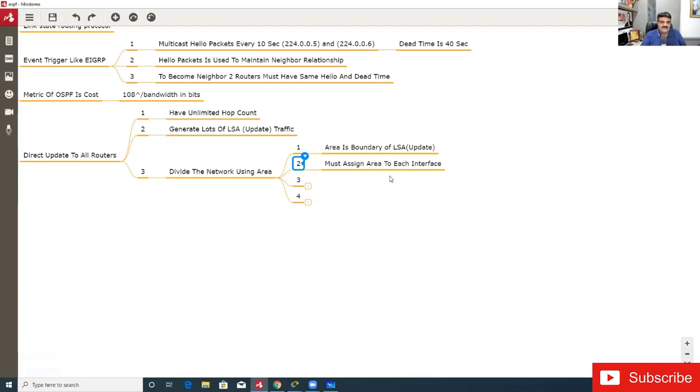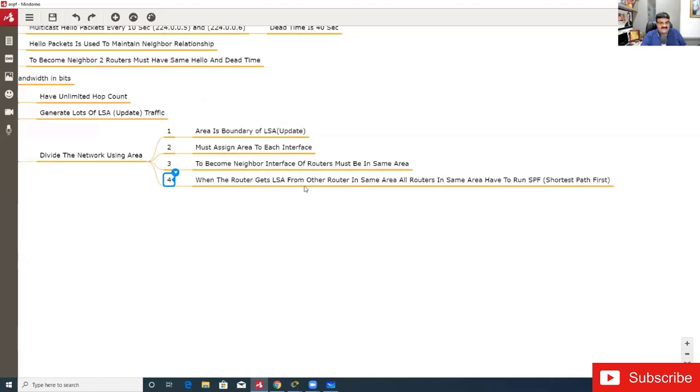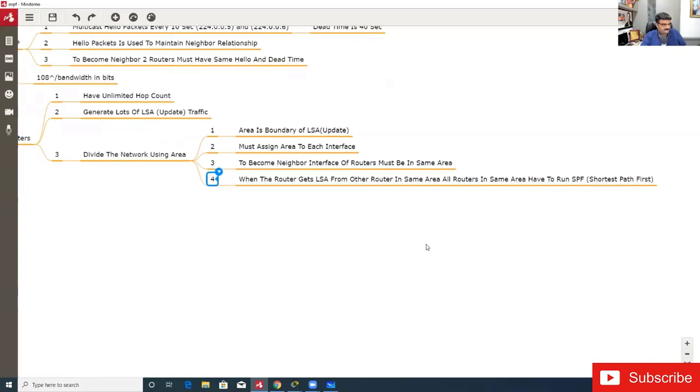And the third point is that to become neighbors, the interfaces of routers must be in the same area. Let me just complete these 4 points and then I will draw this so you can understand. The fourth point is that when a router gets an LSA from other routers in the same area, all routers in the same area have to run the SPF algorithm.